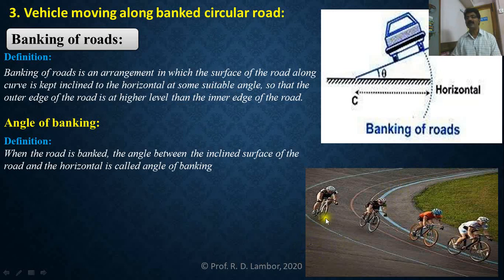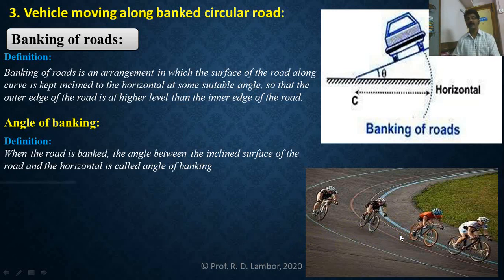Surely there is a level difference between the outer edge and inner edge. And this level difference makes that road a banked road. This is the inclined surface of the road, which was initially horizontal. So there is a suitable angle between the inclined surface of the road and the horizontal surface. That suitable angle is called the angle of banking.